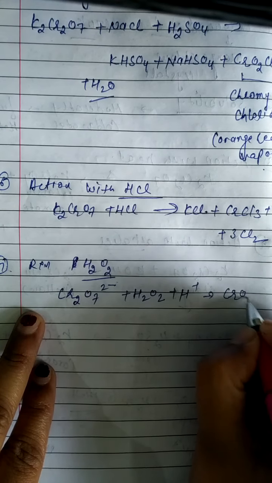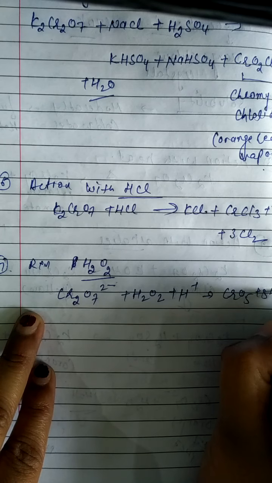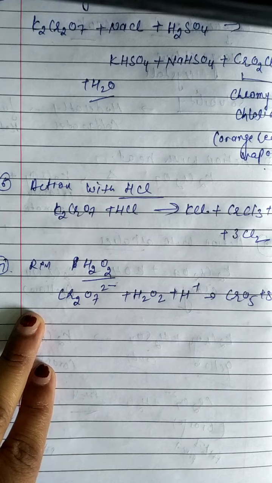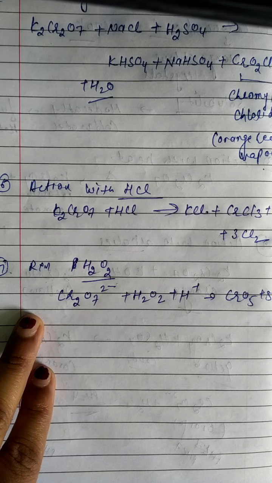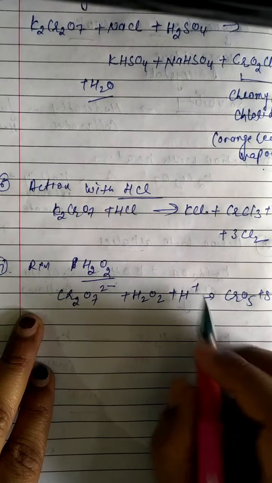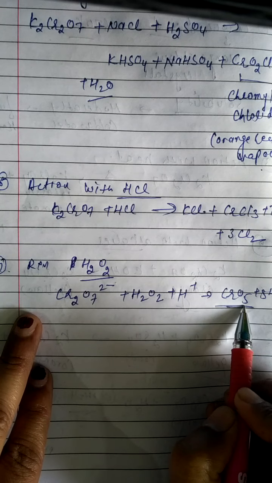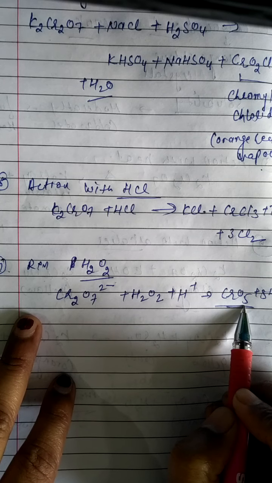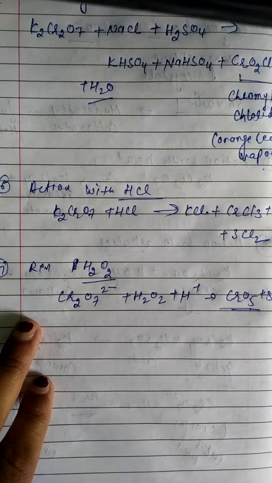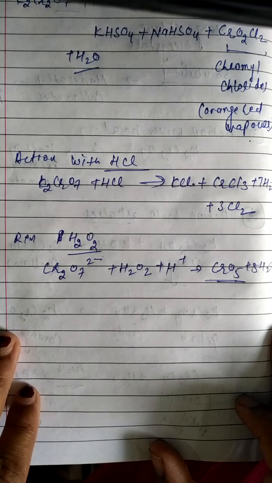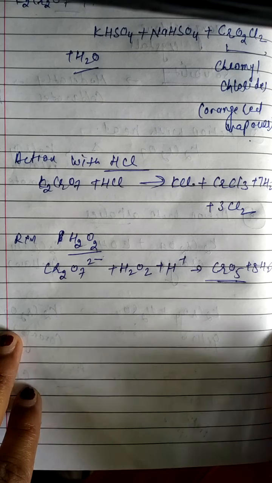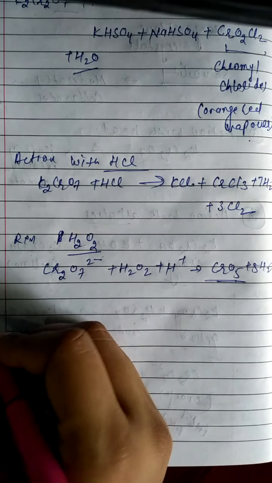It forms this one, chromium pentaoxide. Clear? This is about when it is reacted with the hydrogen peroxide.